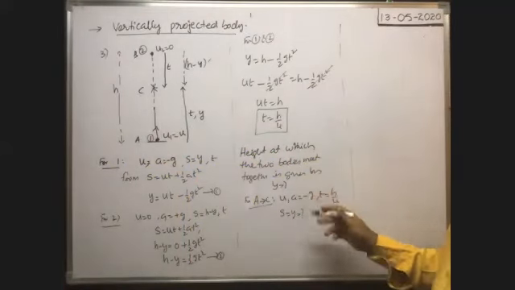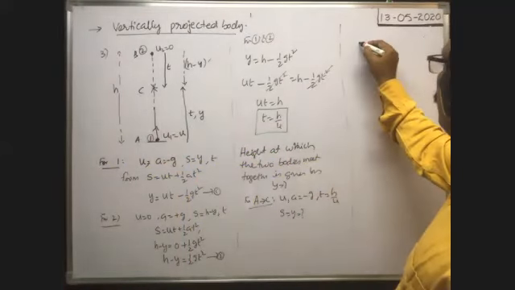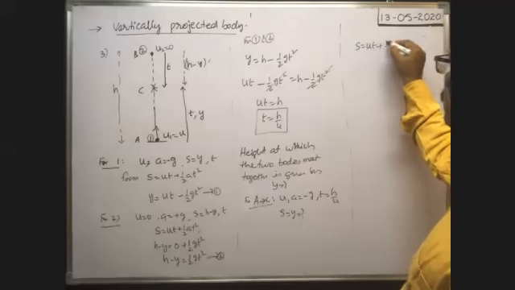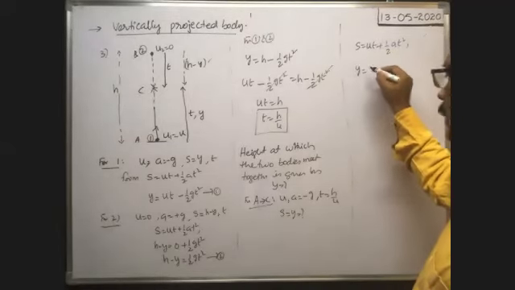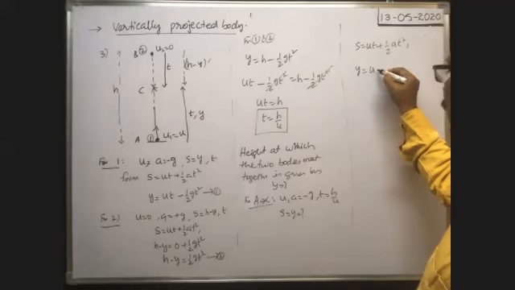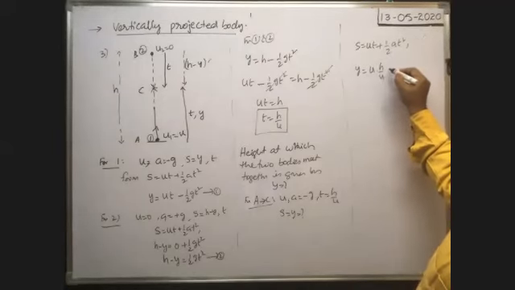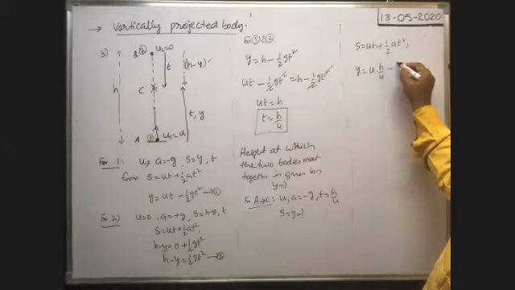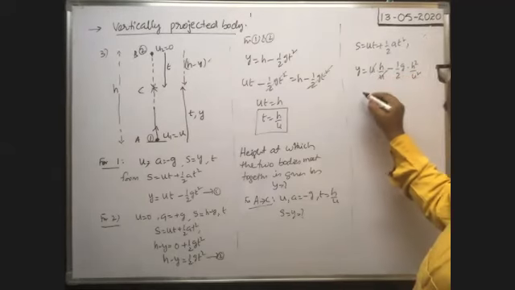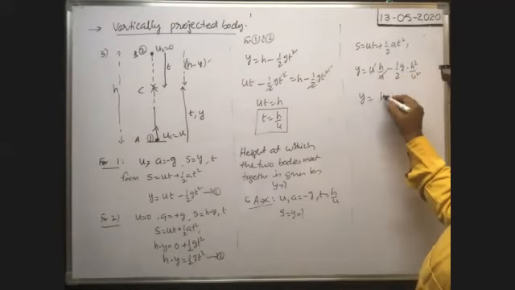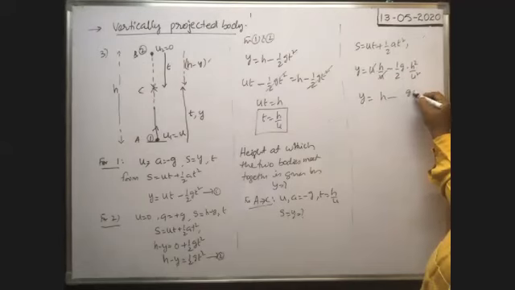From s is equal to ut plus half at square, s means y is equal to u times t, that is h by u, plus half a means minus half g into t square, that is h square by u square. Here u cancels. Therefore y is equal to h minus g h square by 2u square.